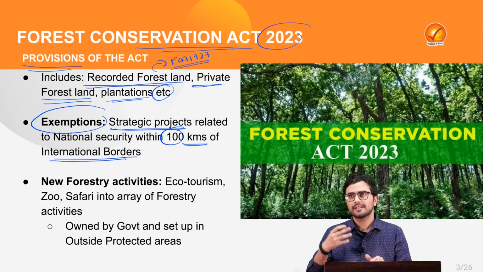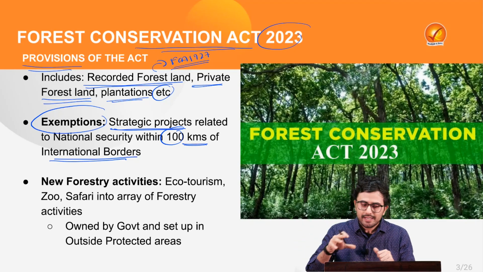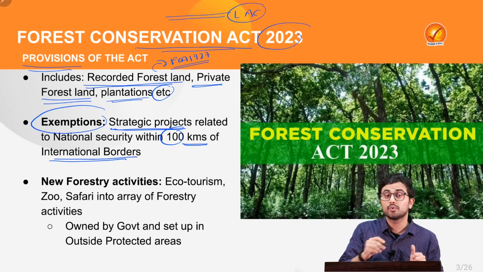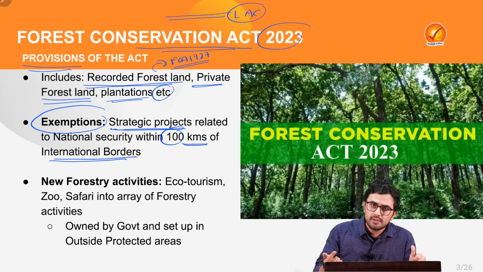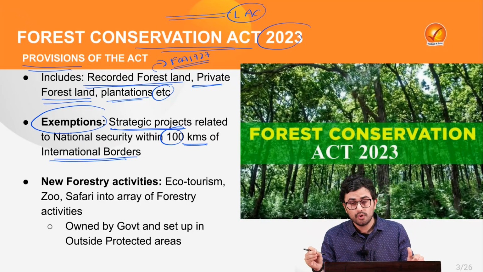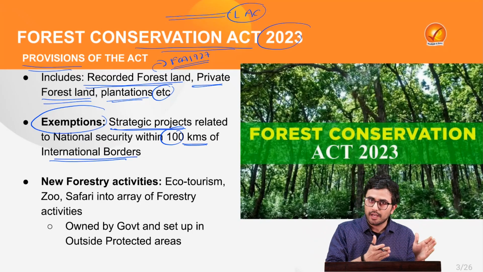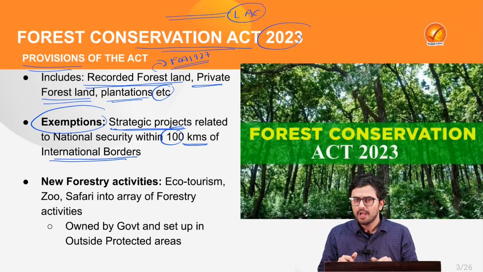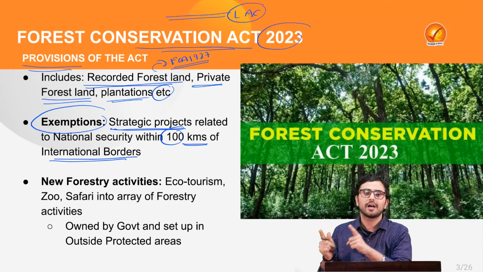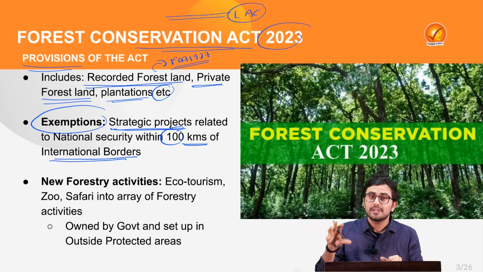Let's see that if China is developing certain projects along the line of actual control, to counter which the Indian government also started developing various kinds of infrastructure in the regions around the line of actual control in the states of Ladakh and Arunachal Pradesh. Now vast tracts of states such as Ladakh and Arunachal Pradesh fall under the definition of forest.